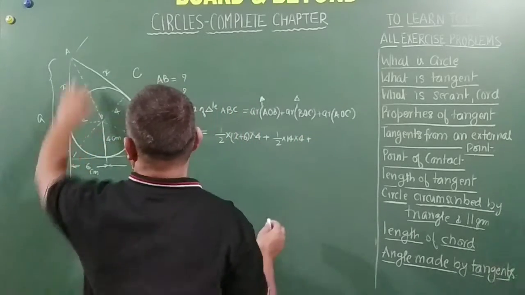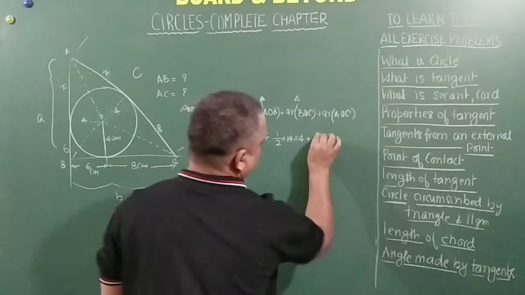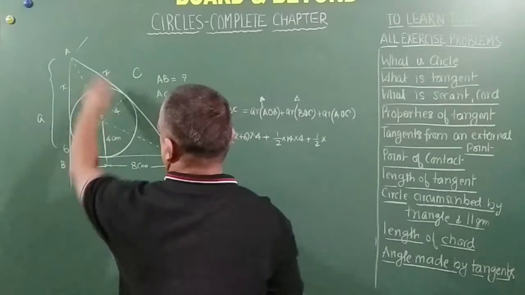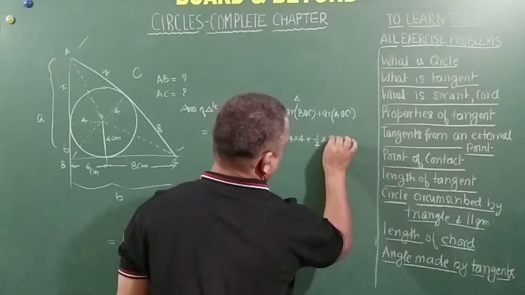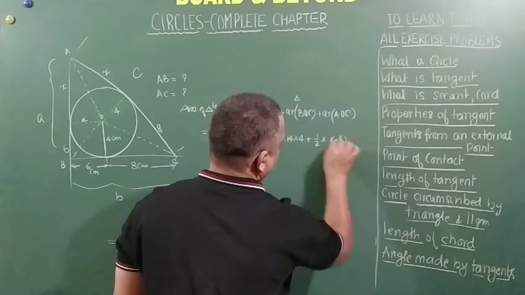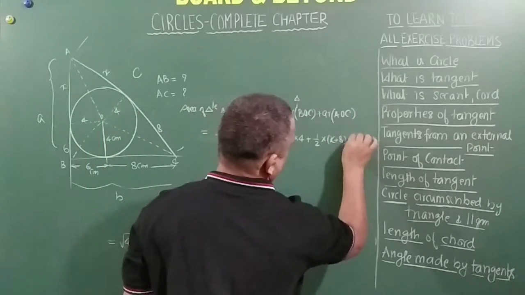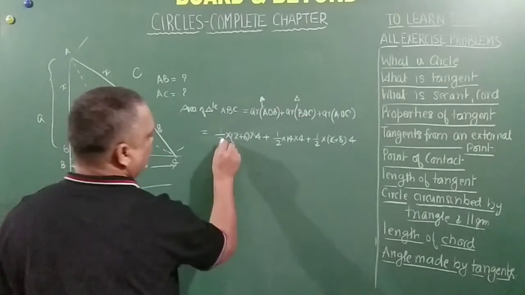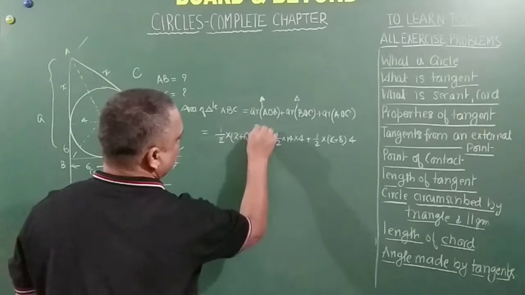Now area of AOC is basically half into base. Base is how much, friends? x plus 8. And what is height? Height again is 4. So can this be cut?